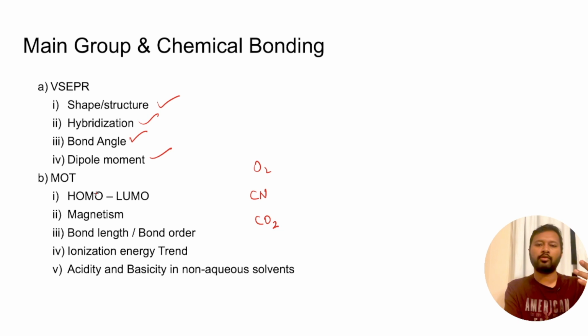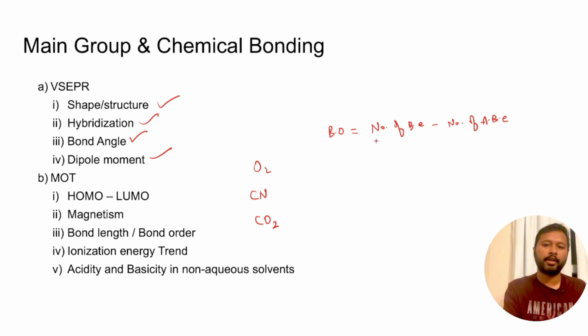Like if the electron goes in an anti-bonding orbital, you know that bond order has a formula: the number of bonding electrons minus the number of anti-bonding electrons, divided by 2, right? So you should know how many electrons are there in your bonding orbital and anti-bonding orbital. For that, you should know how to make this molecular orbital diagram.